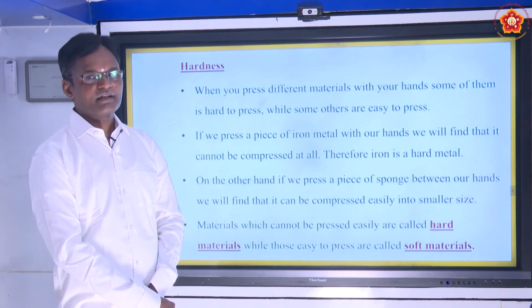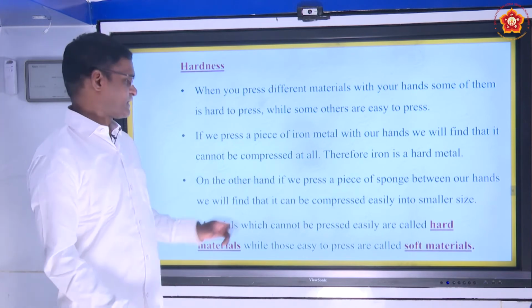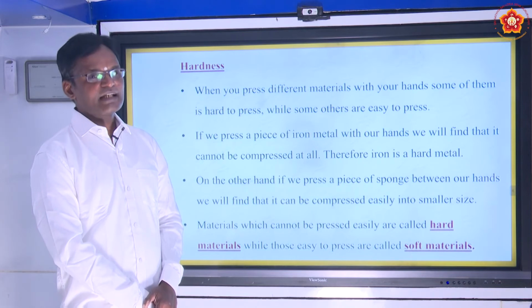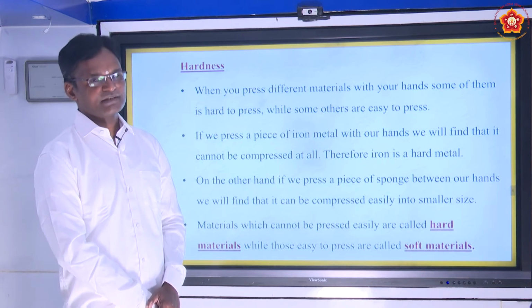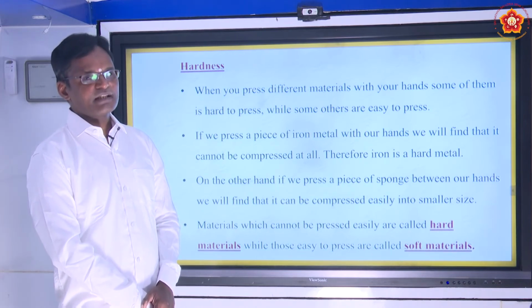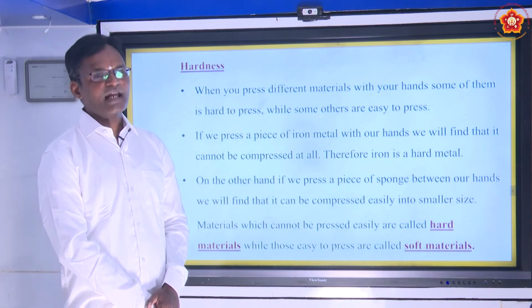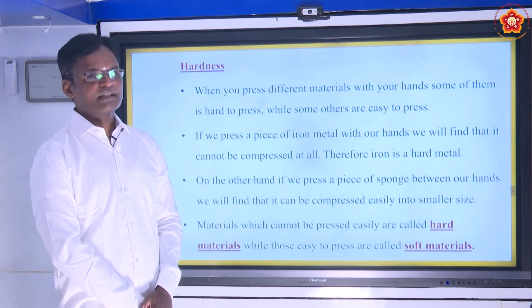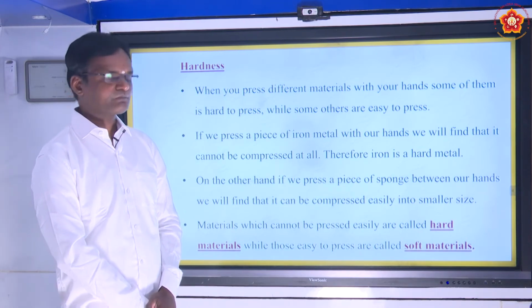On the other hand, if you take sponge, when you take sponge between our hands, it is compressed into small size because it is a soft material. On the other hand, if you take cotton, cotton is also soft, we can compress it into small size.